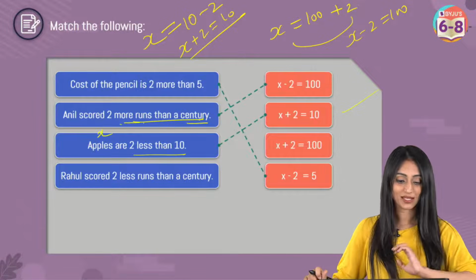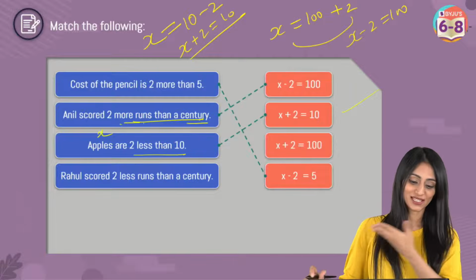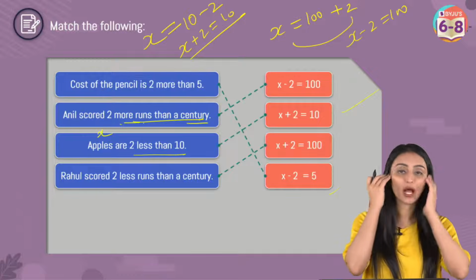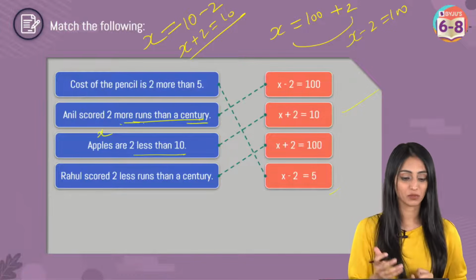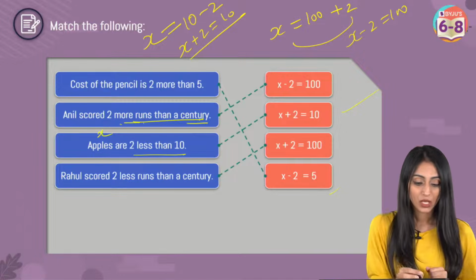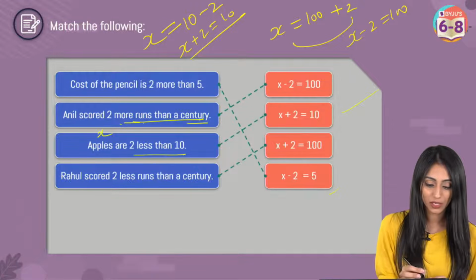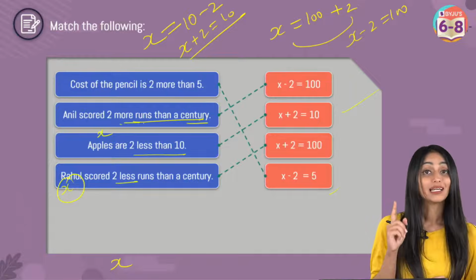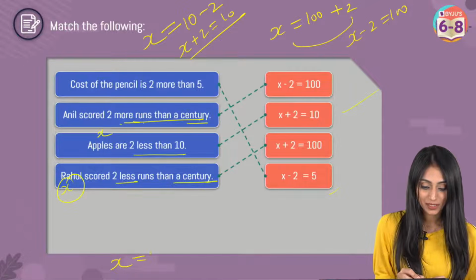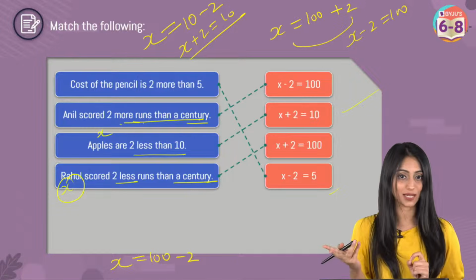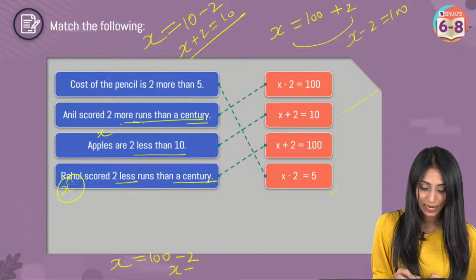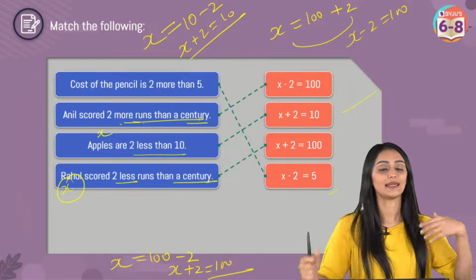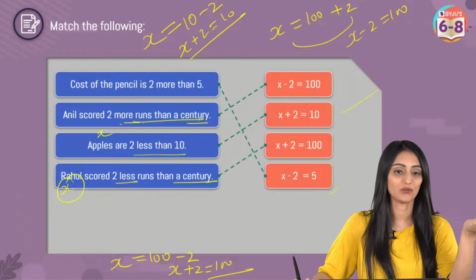Alright, talking about the last statement, now you would say that ma'am only one option is left, so definitely this is going to be the answer, but still, let's check it. How to basically frame the equation from the statement? If we did not have this answer, Rahul scored, we are talking about runs here. Let's say Rahul scored X runs. Rahul scored 2 less runs than a century. Then it is 2 less this time, right? If it is 2 less, I'll take this 2 to the other side and this becomes X plus 2 equals 200. Yes, that's how you can frame the equations from the given statement.